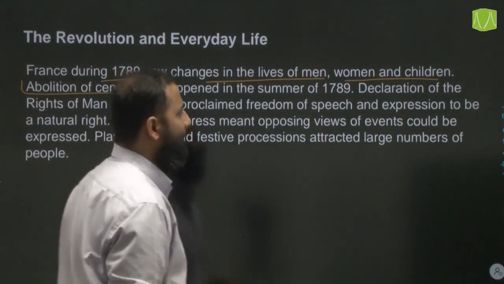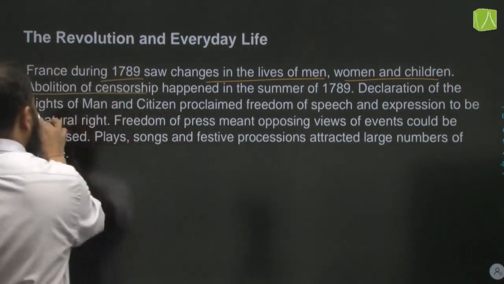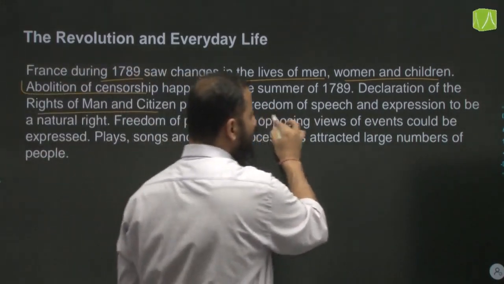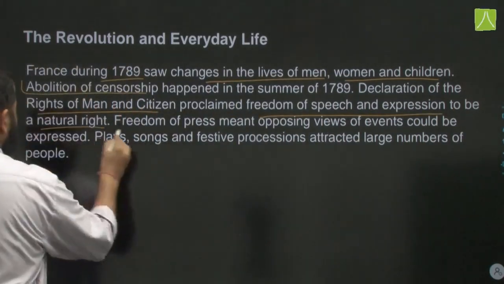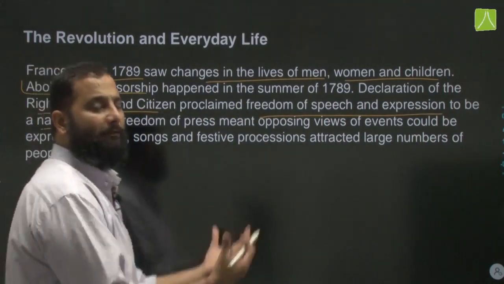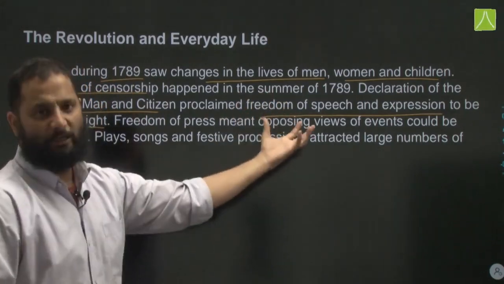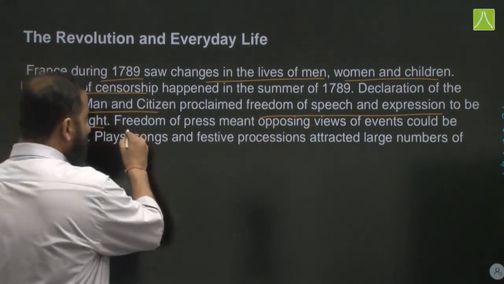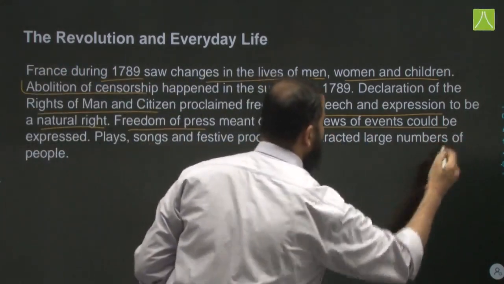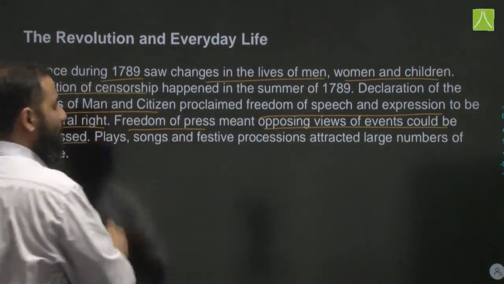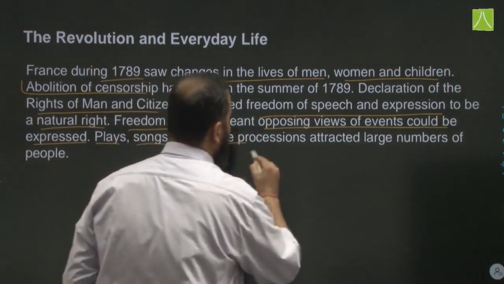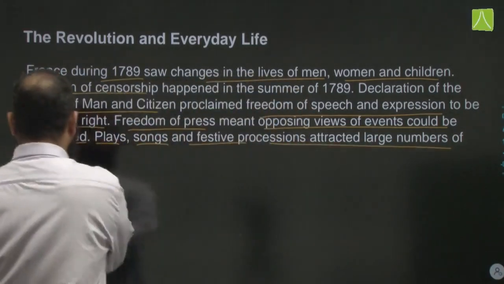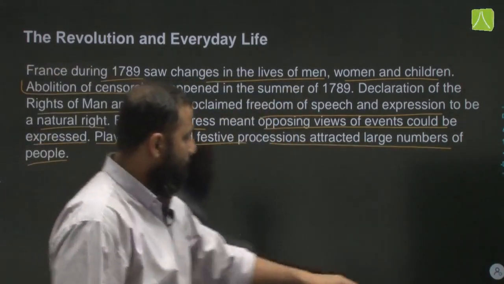This happened in the summer of 1789. The Declaration of the Rights of Man and Citizen proclaimed freedom of speech and expression to be a natural right. Before that, individuals never had any freedom of speech and expression as such. Freedom of press meant opposing views of events now could be published or expressed by different people. Plays, songs and festive processions attracted large numbers of people during these times.